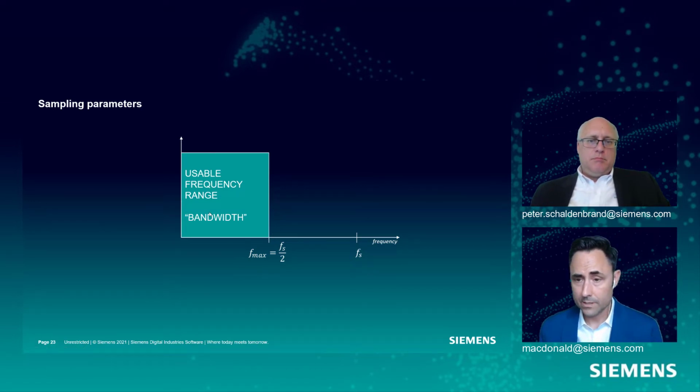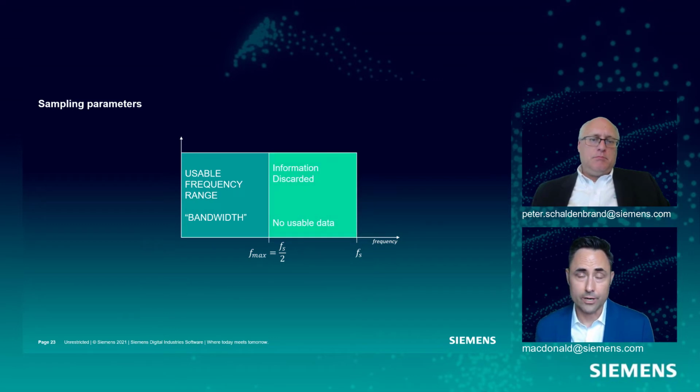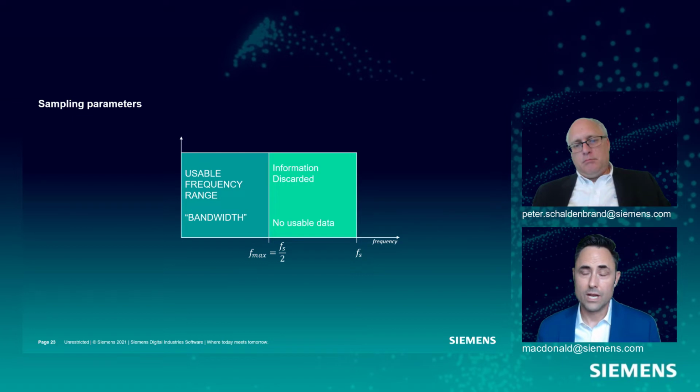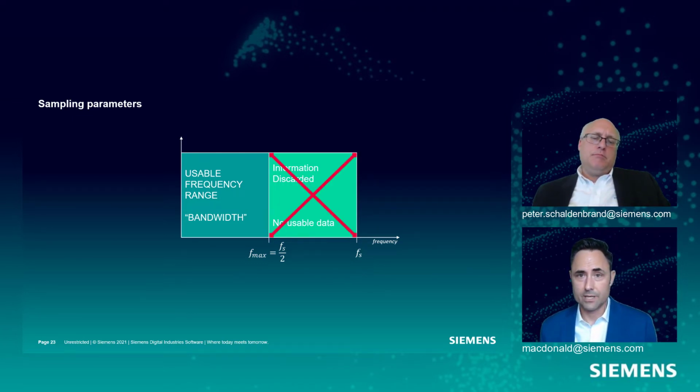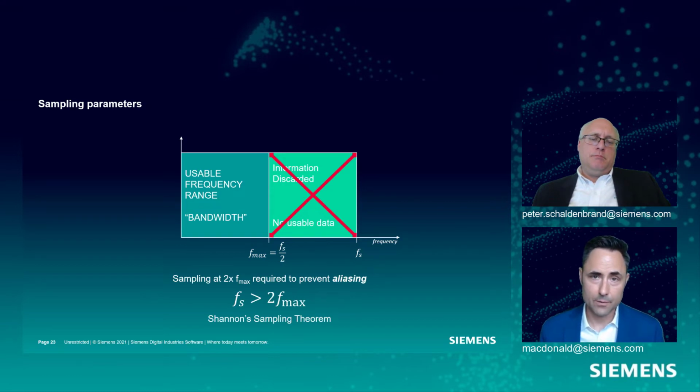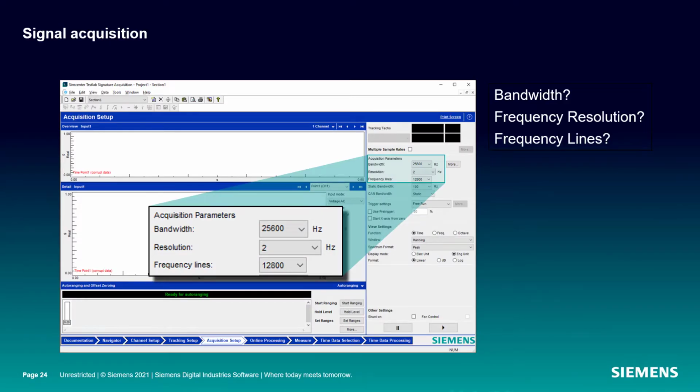Now, realistically, we're also acquiring or digitizing all of this data, but we know we have to throw it away because there's no useful data out here, and that's because of this aliasing problem that we talked about in the last section. And so we sample at least twice as high as the frequency we're interested in, only because we need to get around this aliasing problem. And we have an anti-aliasing filter which helps us as well.